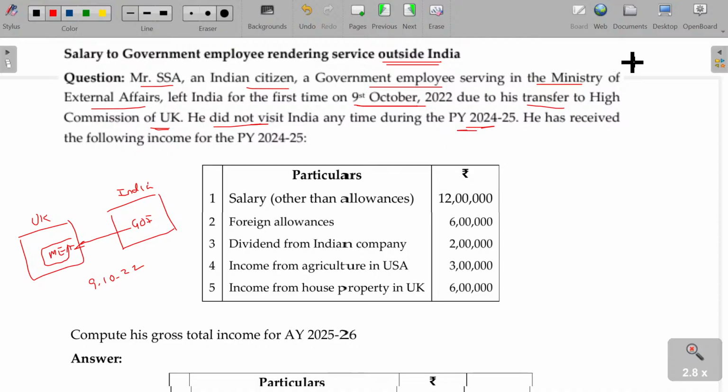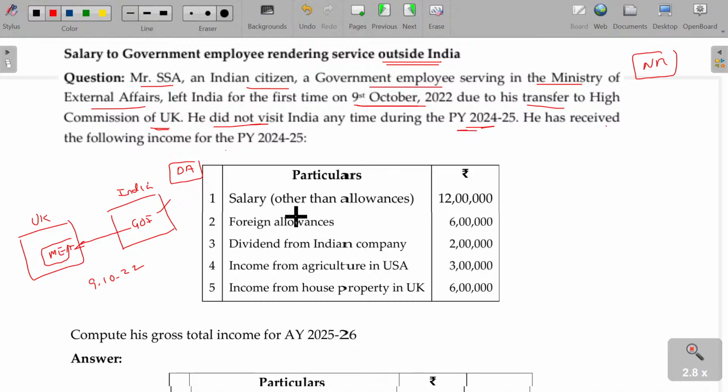His status being non-resident. He has received the following income. Okay. So whenever the income received from the government of India, that will be considered as deemed to accrue or arise in India. If the income deemed to accrue or arise in India, then it is Indian income. Indian income will be taxable in the hands of all the categories of employee. Whether you are being ROR, RNOR or NR, whoever it may be, you have to pay the tax. Though he is being the non-resident, he has to pay the tax on this.